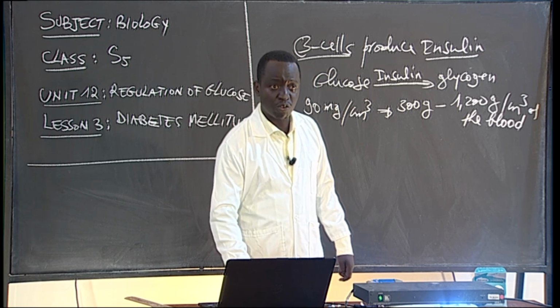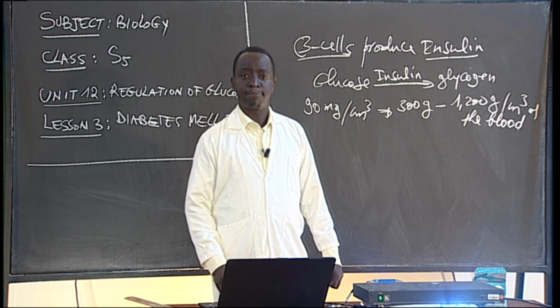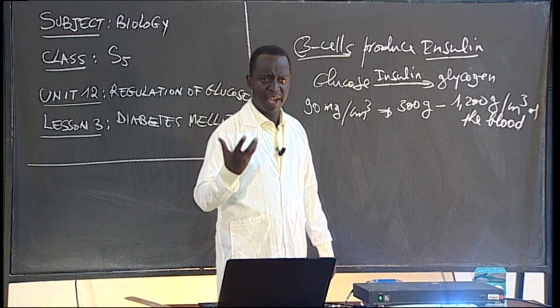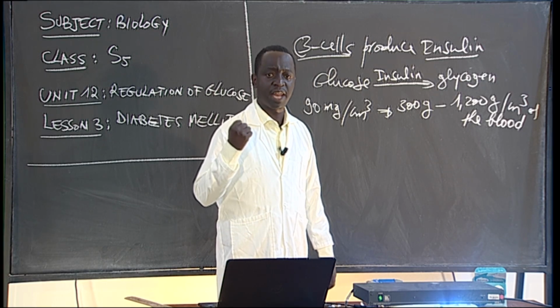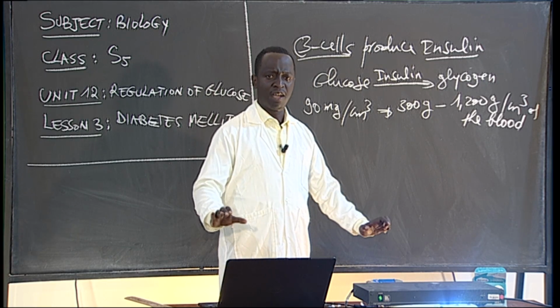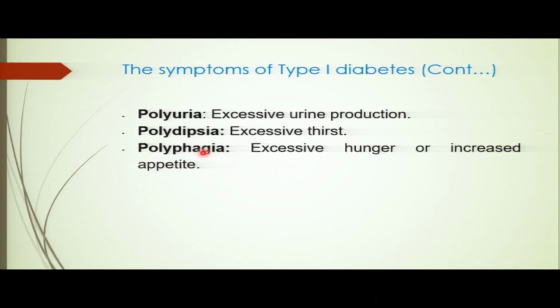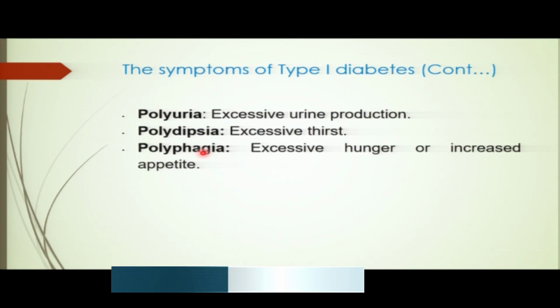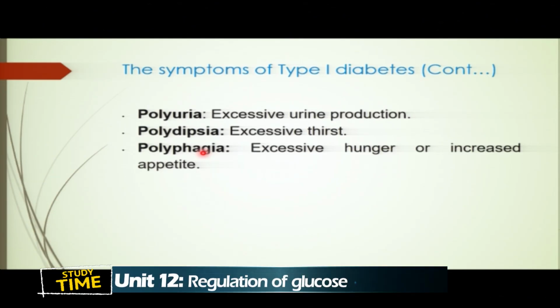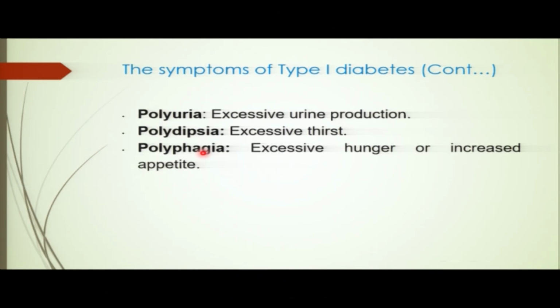We do have also what you call polyphagia, which is to have excessive hunger or increased appetite. So you always suffer the hunger. Even if you eat, after a few minutes, you feel you are in hunger. You see? This is another symptom of what? Of diabetes mellitus. So actually, we have those 3 P. Those are the main symptoms of diabetes.